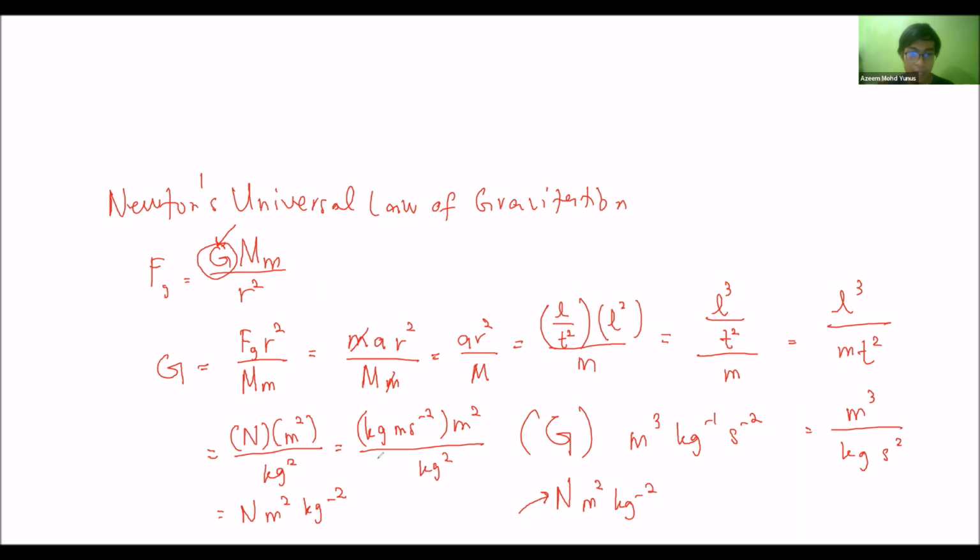So let's check. We can cancel kilogram and kilogram here. So m cube s negative 2 over kilogram, it becomes m cube kilogram negative 1 s negative 2. So our formula is correct.